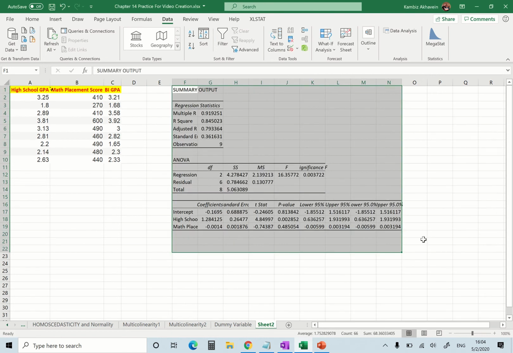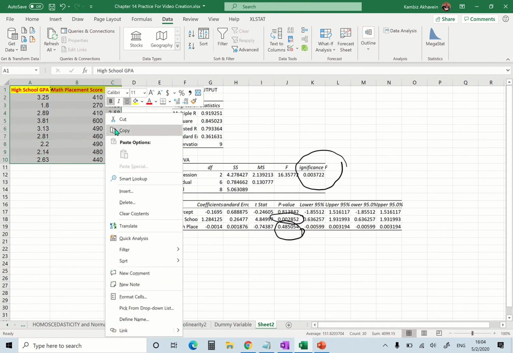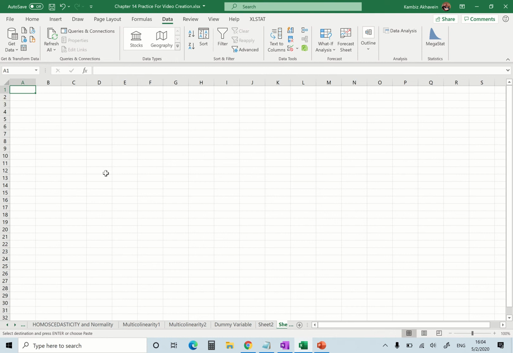One more time, is this less than 5%? Yes, so at least one of these two is okay. Is this less than 5%? Yes, so this one is okay. Is this less than 5%? No, so I need to go ahead and remove that. So I go ahead and take this, copy, put it in the next page.